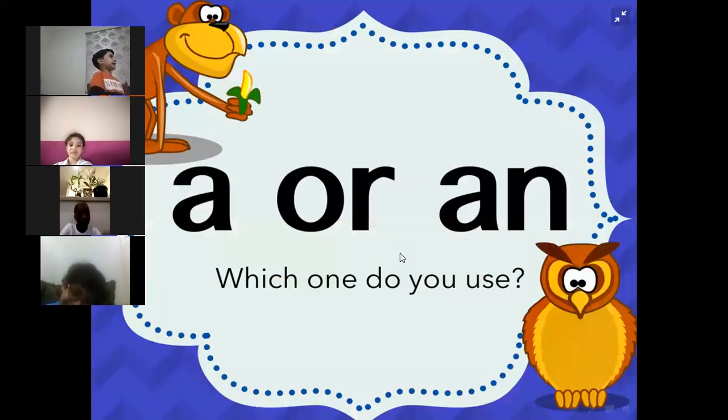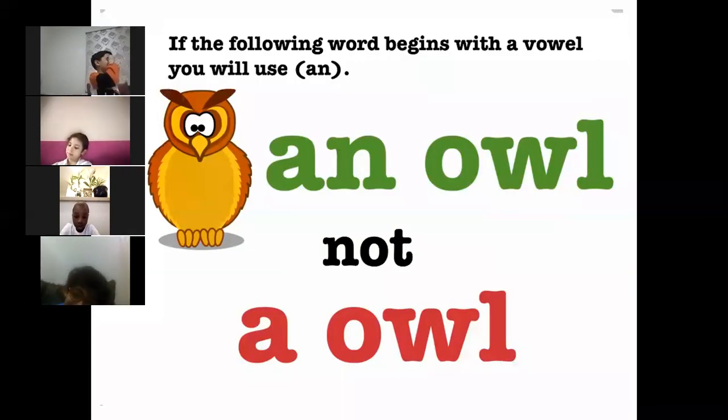Let's take more examples. A or an, which one do you use? Let's look at owl.